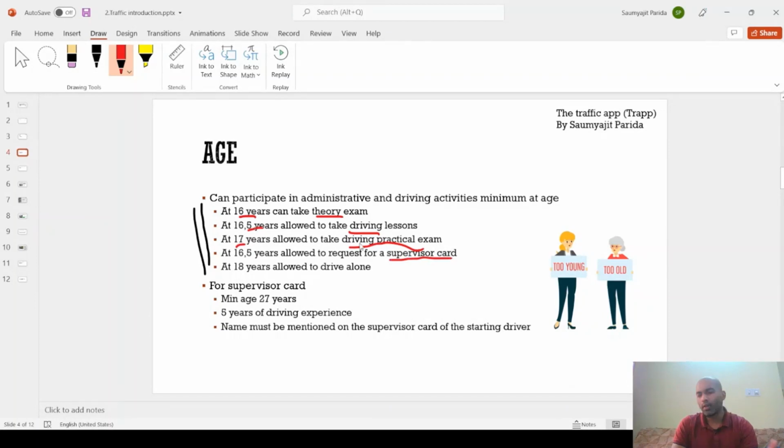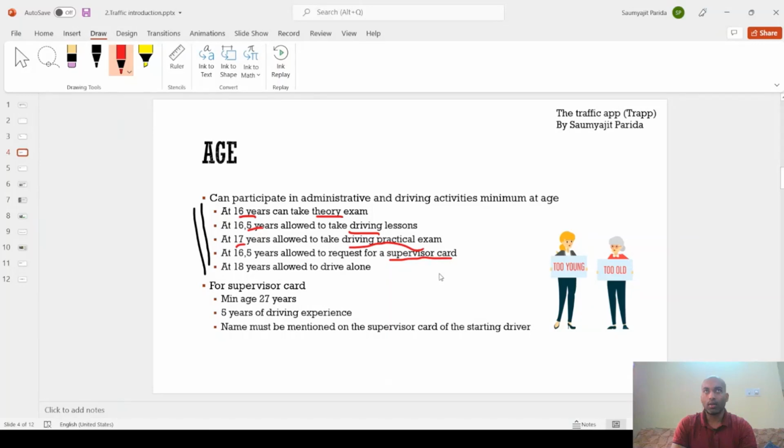at the age of 17, whenever someone gets their driving license, they need a supervisor with them to drive. They are not allowed to drive alone. Only after the age of 18 one is allowed to drive alone.